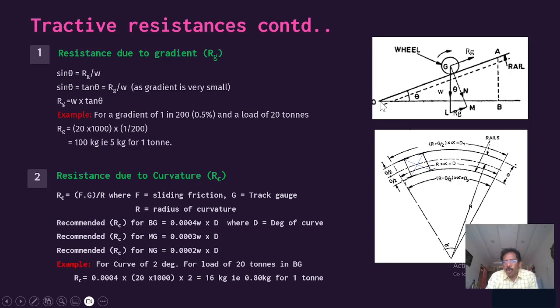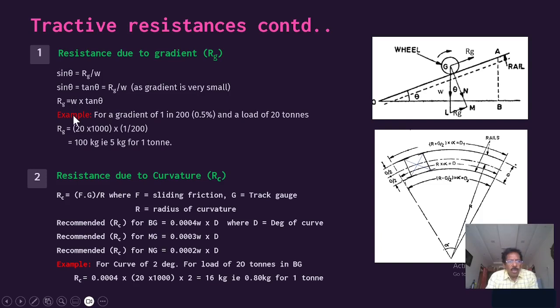For a 1 in 200 gradient, there is a 1 unit rise for 200 units. That means tan theta equals opposite side by adjacent side, which is 1 by 200. Like that we get the expression here.